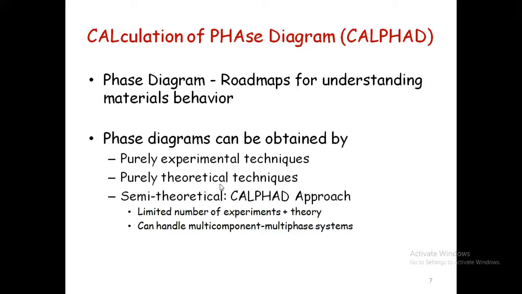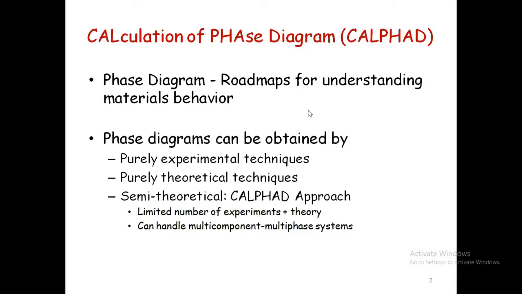But people can ask, is it possible to determine it without any experimental data? Yes, it is possible. The cluster variation method or first principle calculation methods are already available. But that is for binary systems. When we go for ternary or multi-component systems, it is quite complex and needs more time to develop.